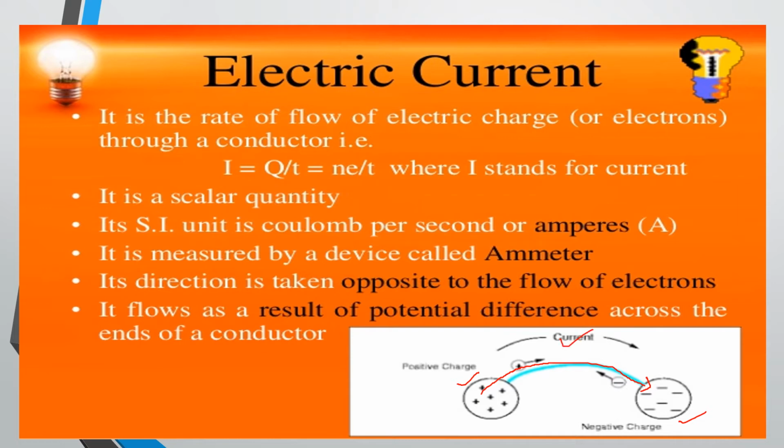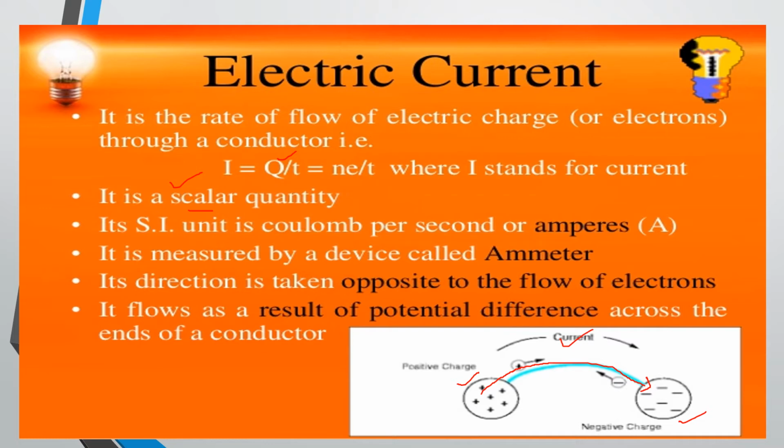Current, in a mathematical expression, is Q by T. That means Ne divided by T. Q is nothing but the quantization we have learned. That is, I is equal to Ne by T, where I stands for current. So it is a scalar quantity. Why? Because we are only considering the magnitude value of the current. So we have to take it as a scalar quantity.